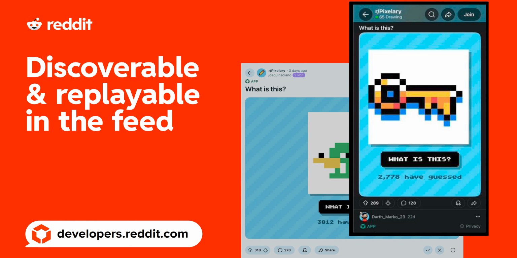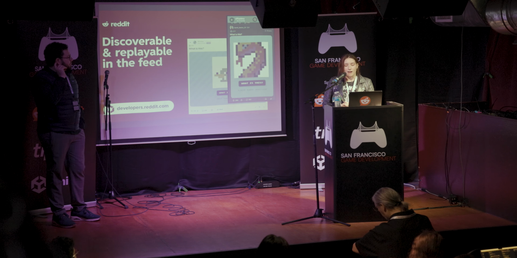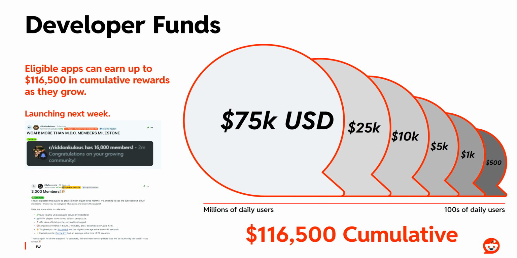Another thing about building games on Reddit is discoverability. Typically when you're building a game, you have some form of distribution channel. On Reddit, that would be the feed. When you're scrolling on Reddit, you'll typically find new content that aligns with stuff you've interacted with, or that's related to communities you are a part of, or communities similar to what you're part of. This provides a really wonderful organic channel for developers to let their games get fed via the feed to players who will be excited about them.